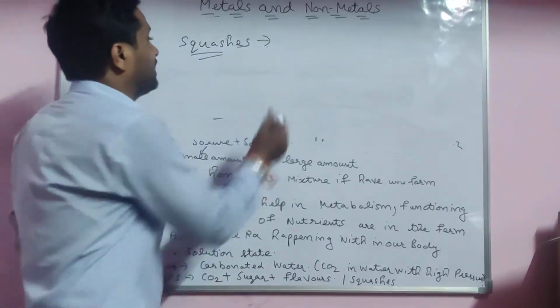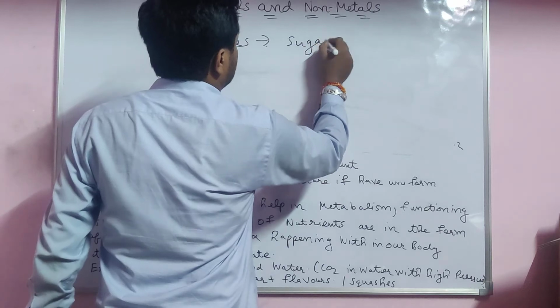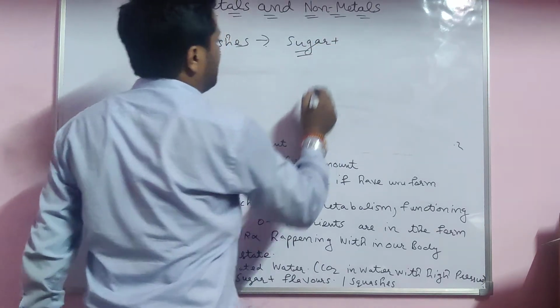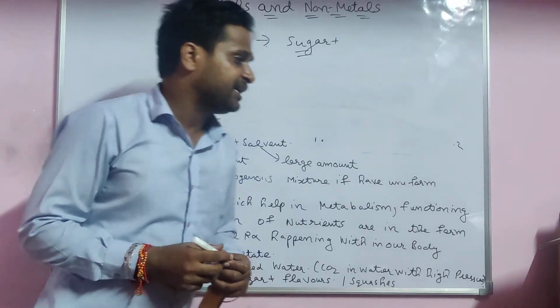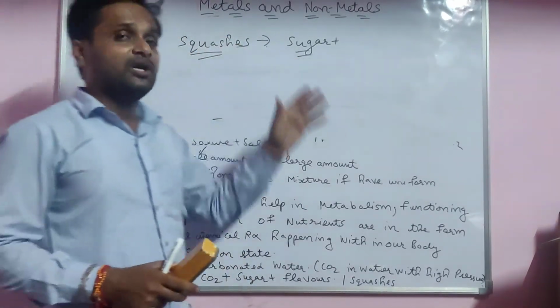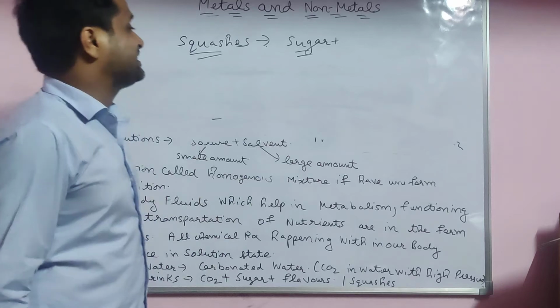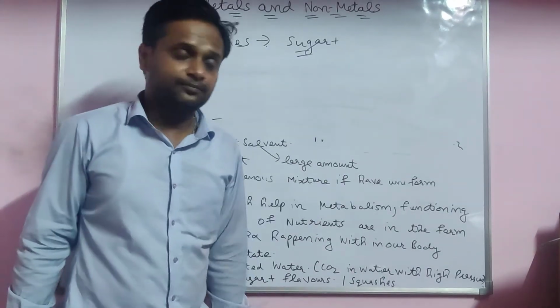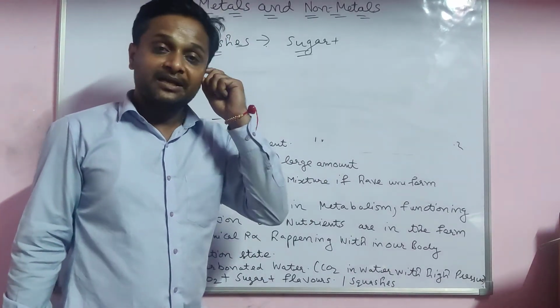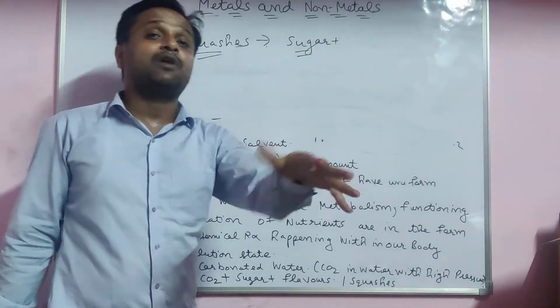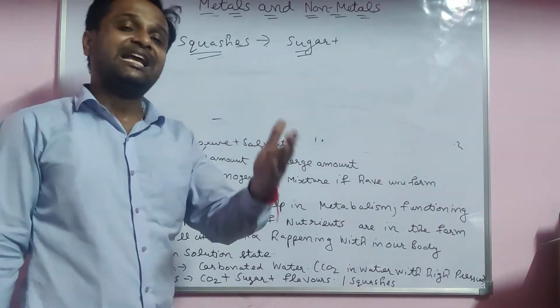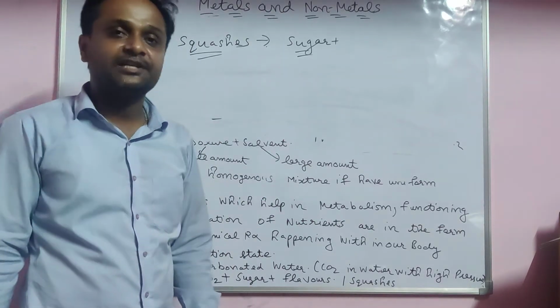It is sugar plus natural or artificial flavors. Squashes, if you dilute them in milk or water, then you are able to drink them very easily.